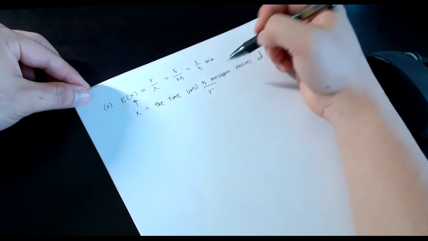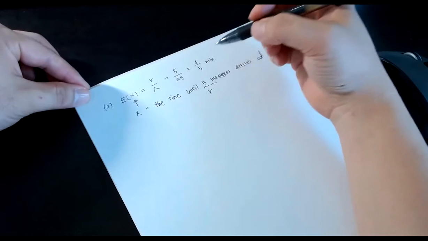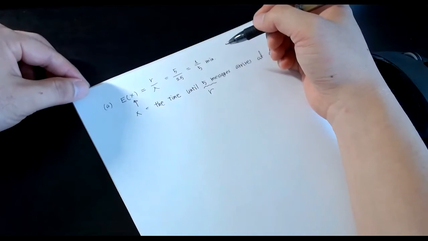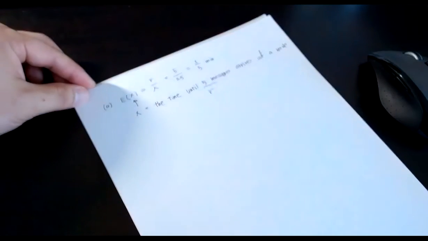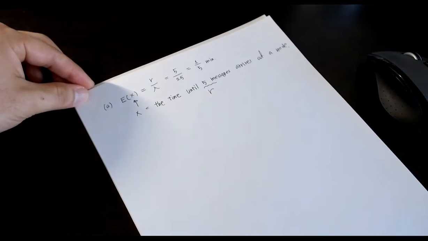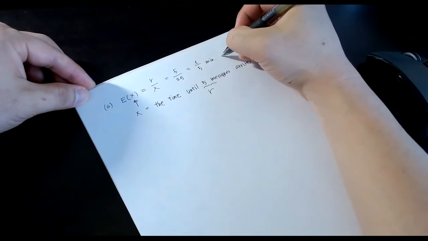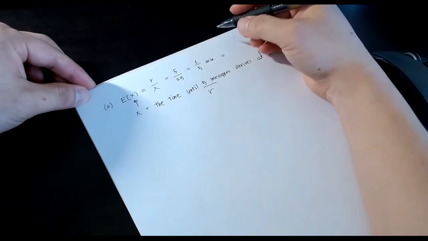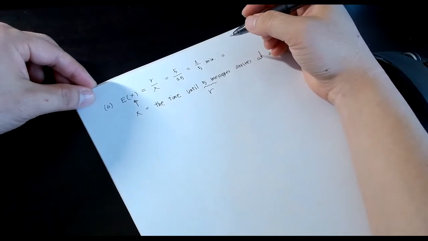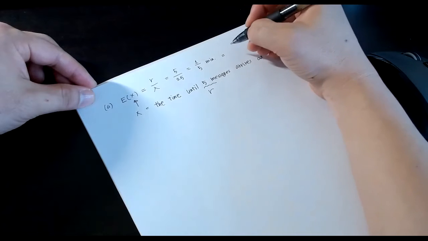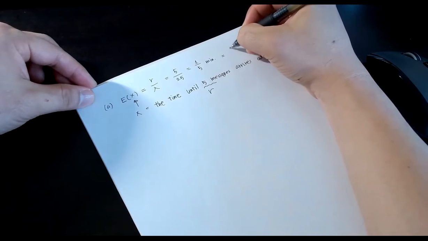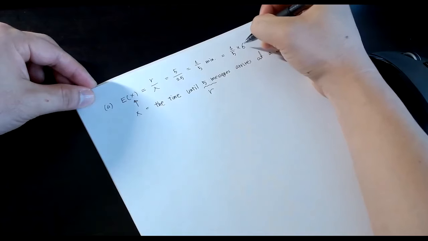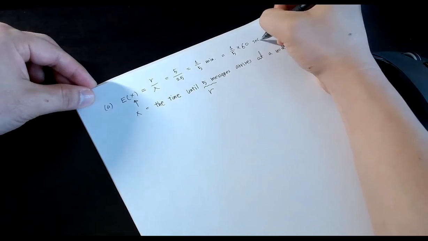Keep in mind, the unit is a minute, but the problem asks us to write the answer in seconds. So 1 over 5 minute is just 12 seconds, so this is equal to 1 over 5 times 60 seconds.